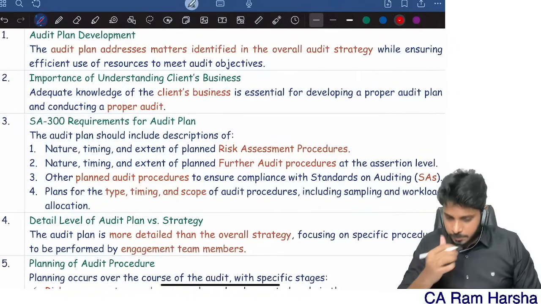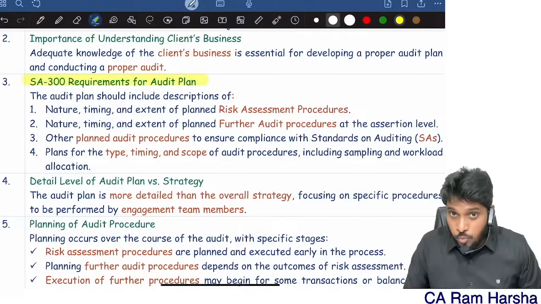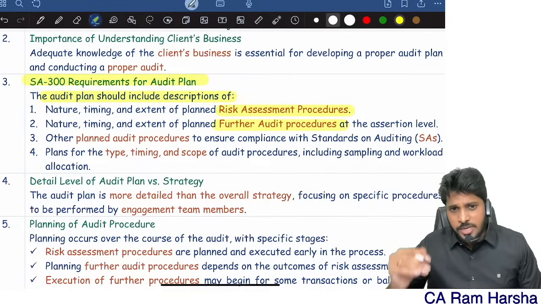So SA 300, what does the standard say? The audit plan should include risk assessment procedures. The audit plan should include further audit procedures. So not only risk assessment, but further audit procedures too.